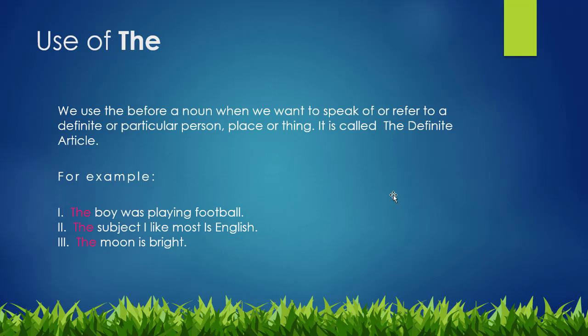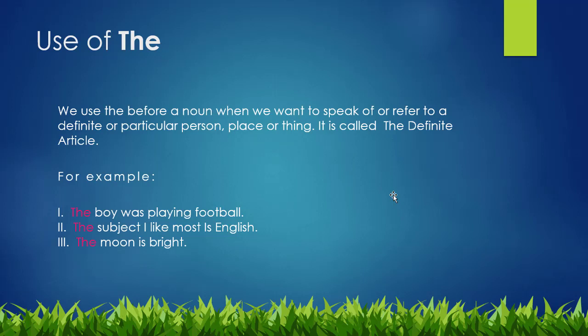Now come to the third article. The name of the third article is THE. We use THE before a noun when we want to speak of or refer to a definite or particular person, place or thing. It is called the definite article. When we talk about a particular thing, person or place, the article that we use with it is called THE, and THE is the definite article.